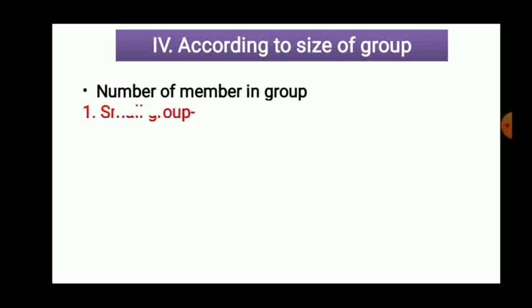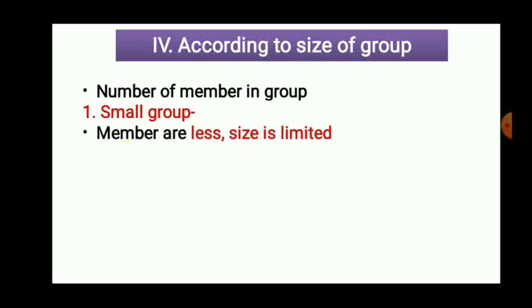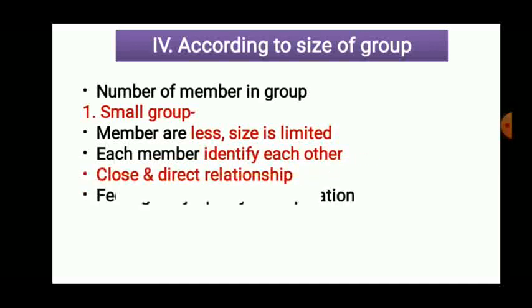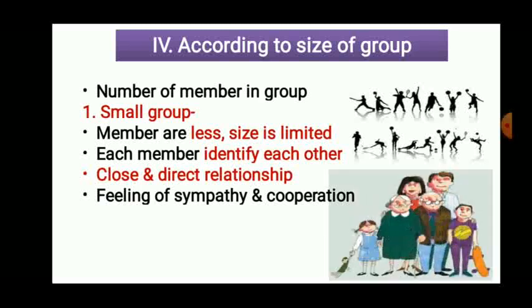It depends upon the number of members in a group. A small group has fewer people, the size is limited, and members identify each other personally. Close and direct relationships are there among the members in small groups. There is a feeling of sympathy, cooperation, and we-feeling among the members of the group. Examples are family, sports club, youth club, friend circle. Those are the examples of small groups.